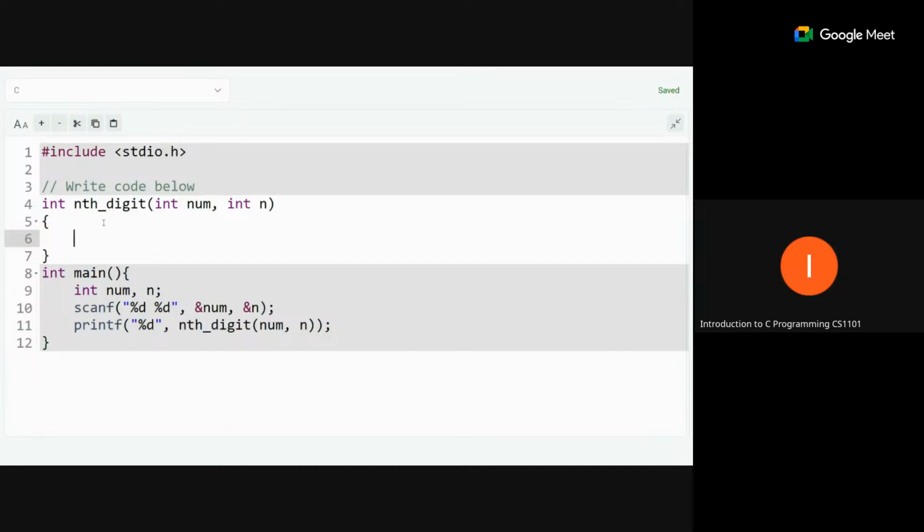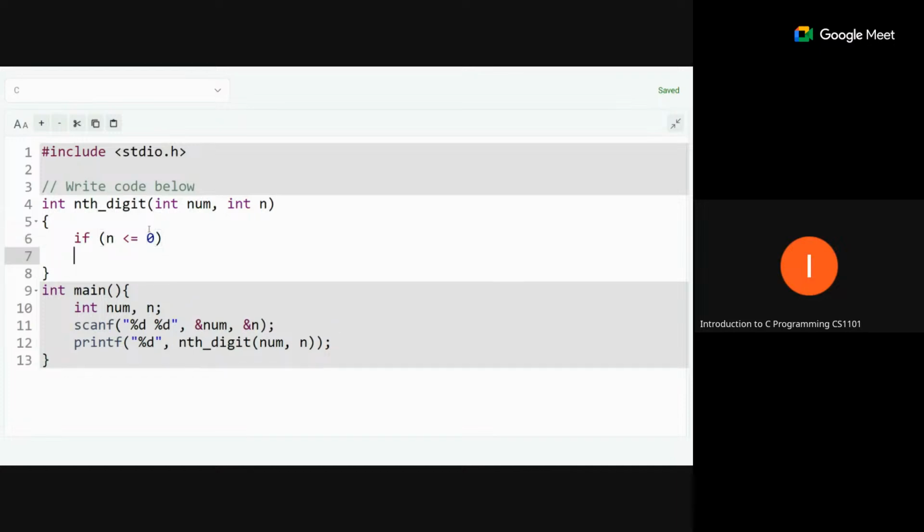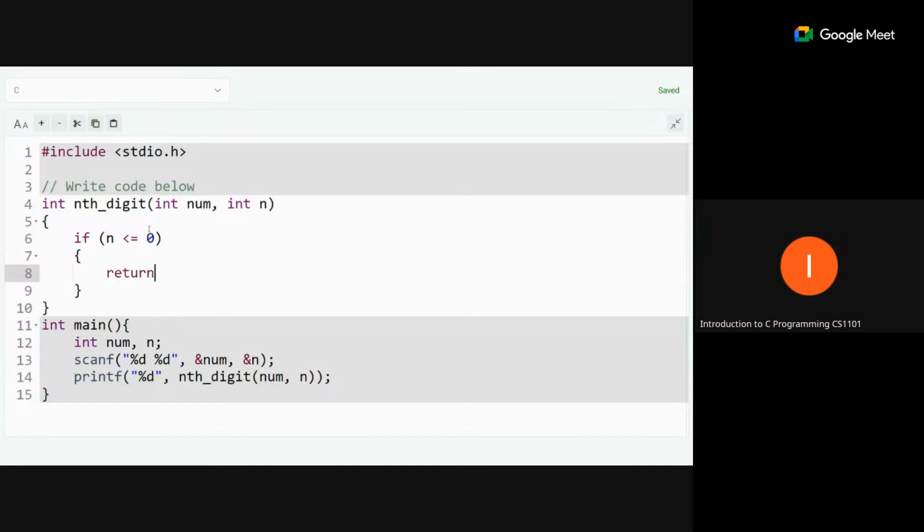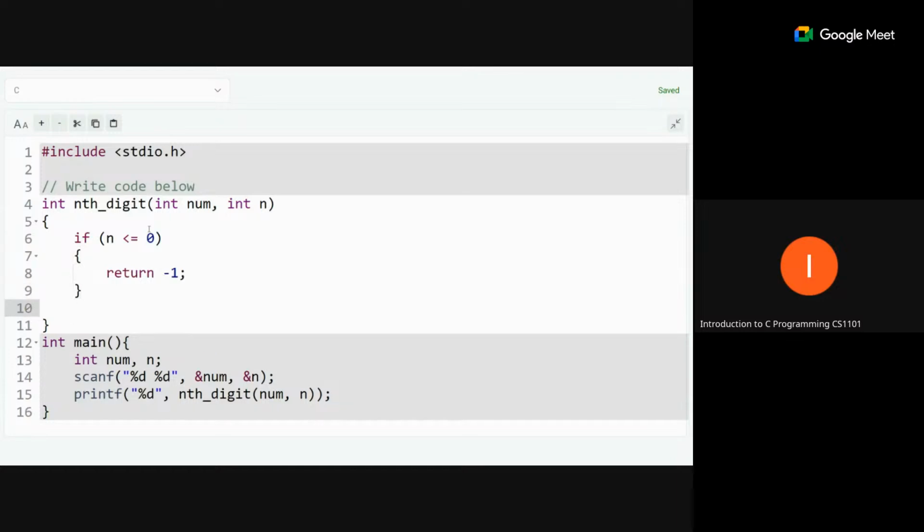Okay, this is the body, and in this function we are reading two inputs, num and n. Our n value should be greater than 0. If n is equal to 0 or less than 0, we can directly return -1. So we can write this condition here: if n is less than or equal to 0, then return -1, because this is an invalid input.